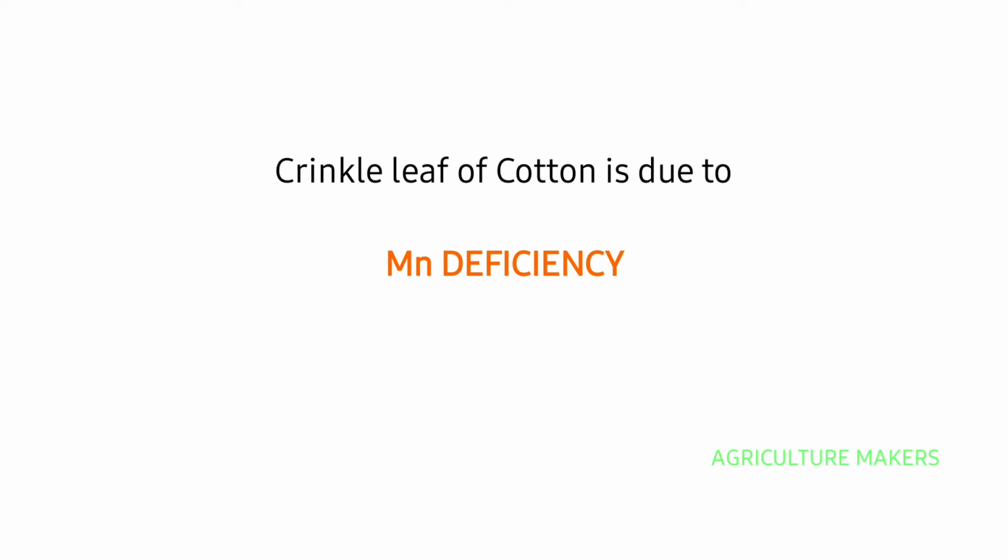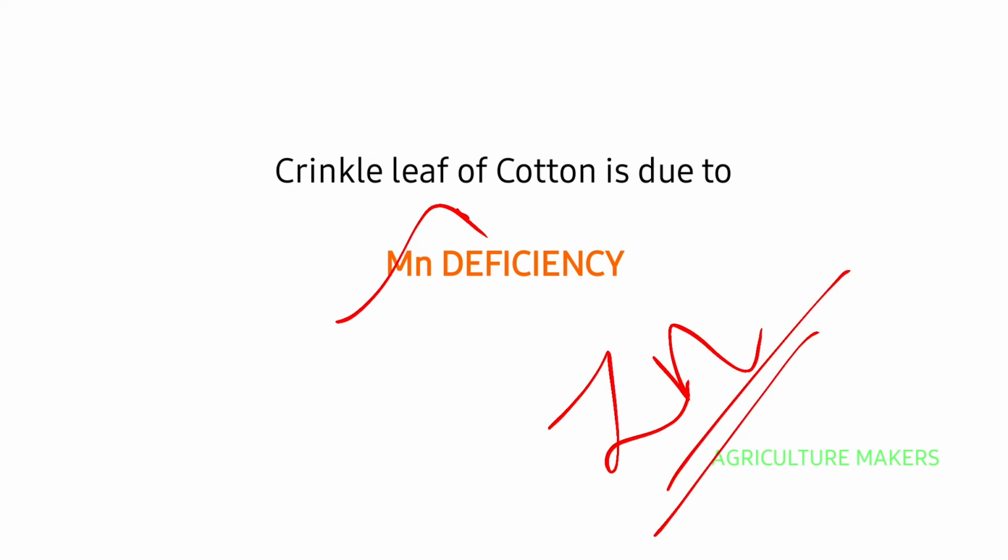Crinkle leaf of cotton is due to manganese deficiency, and also little leaf of cotton is due to zinc deficiency. You have to read all along so that it will be in your mind. Crinkle leaf is due to manganese deficiency and little leaf is due to zinc deficiency.